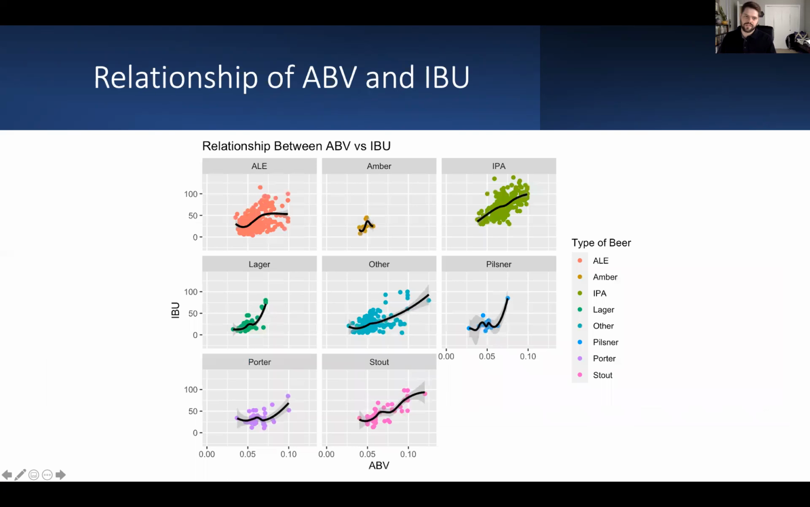We also visualized this by using scatter plots where we have ABV on the x-axis and IBU on the y-axis. There appears, for all of these different subgroups of beer, to be a positive relationship between ABV and IBU, although amber does not appear to have that relationship, although more data points might make it a little bit easier to identify that relationship in amber.